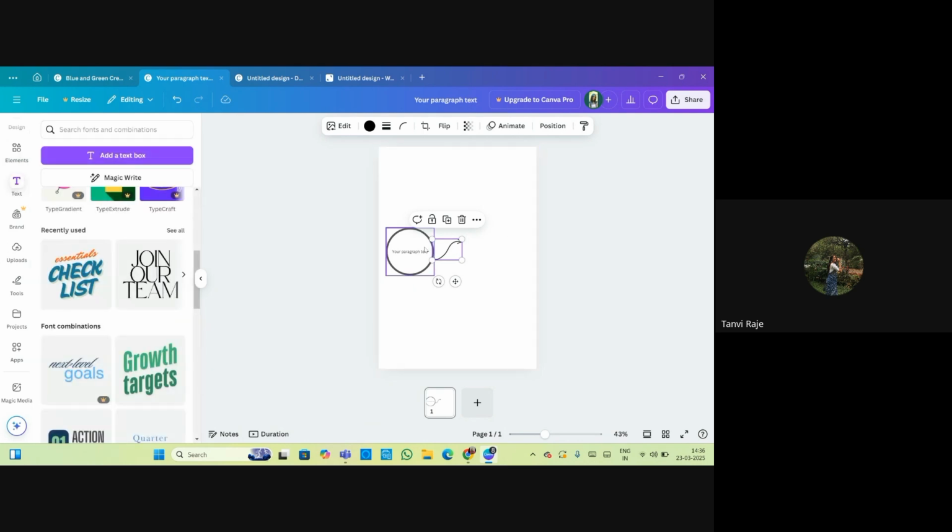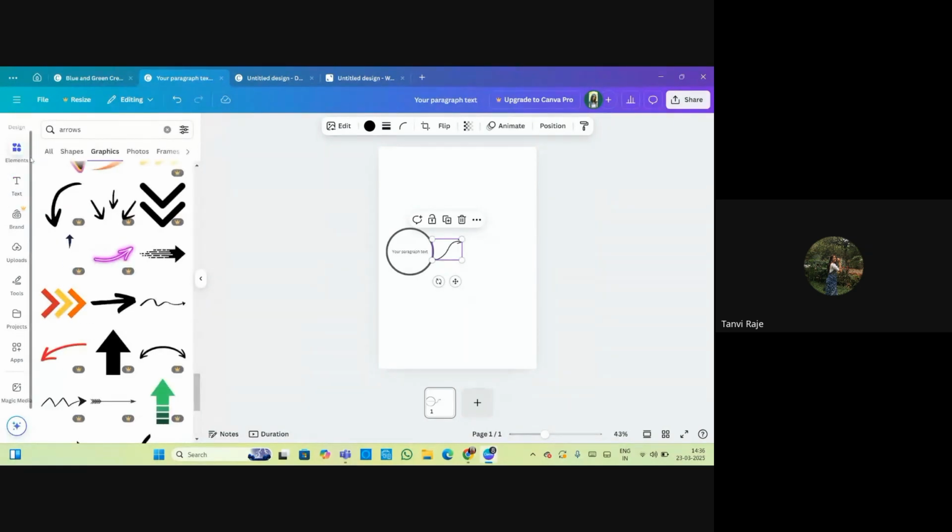Now, along with pointing out, you can add a circle, or you can directly add the text of what the topic is of your project. Or what you can do is you can add a small circle, and in that circle you can add a picture of that particular topic, and from that picture you can add the text of what you have to write related to that topic.